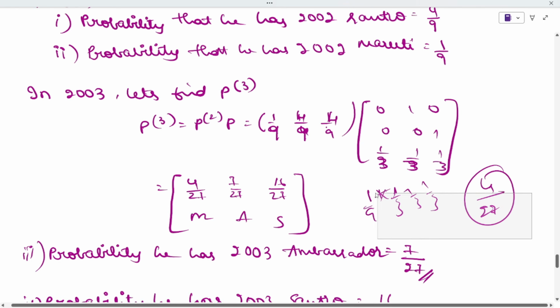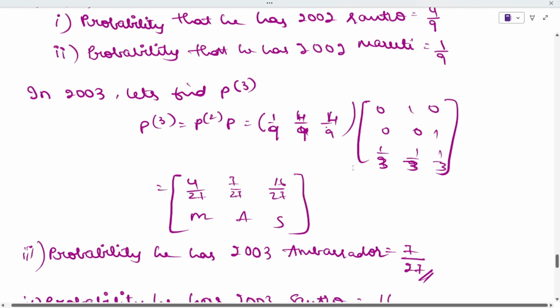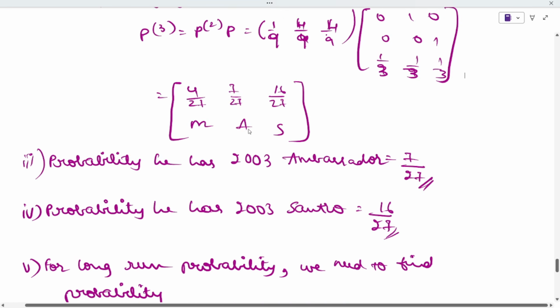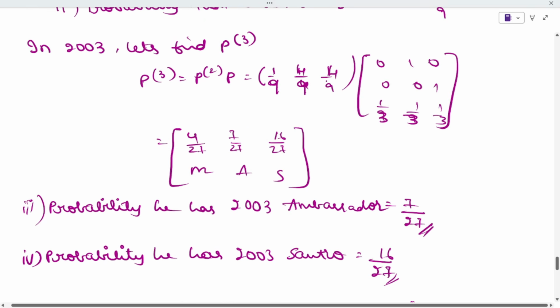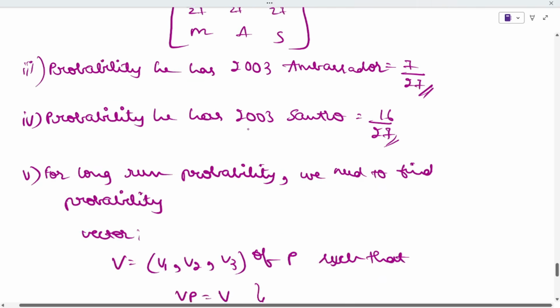And if you have any doubts related to any problem, you can let me know in the comment box. And next you have 4 by 9 into this, and you will get 16 divided by 27. Here we have 7 by 27, 16 by 27 for Ambassador. Here it is Maruti, Ambassador, and Santro, and you will write the value of that.